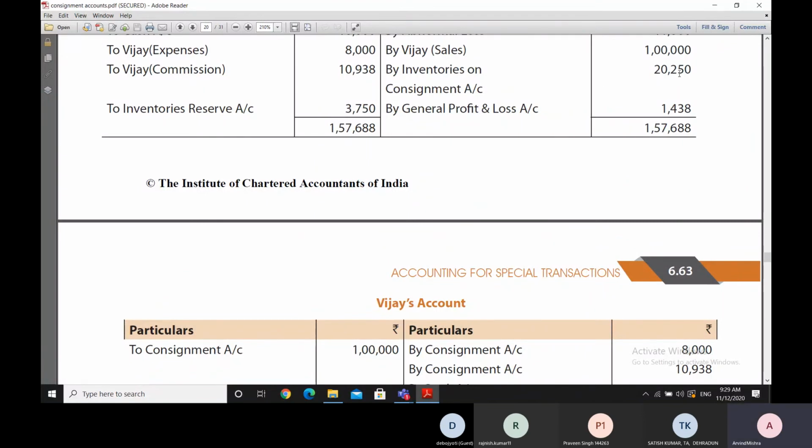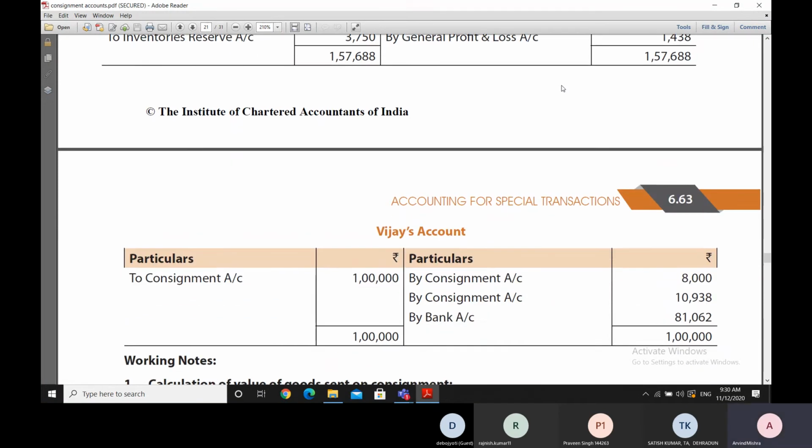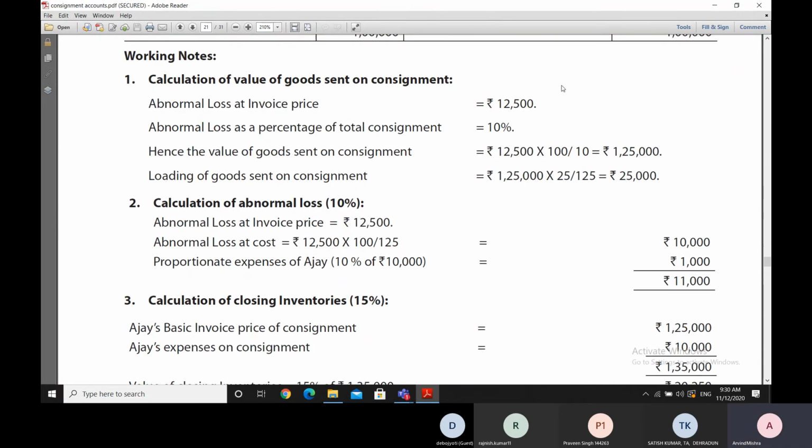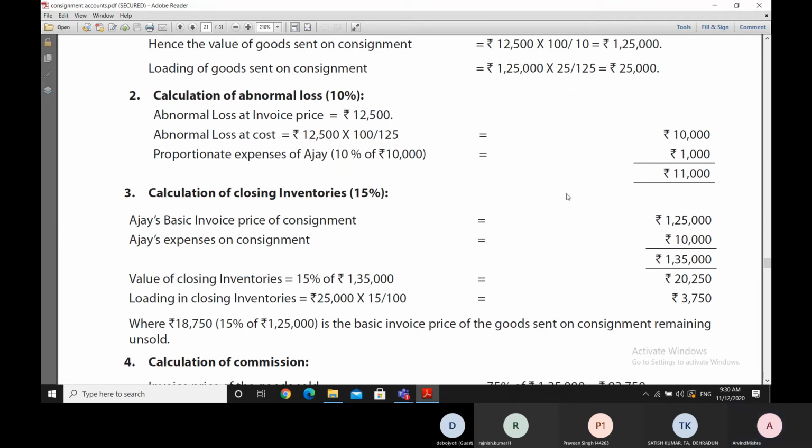So inventory is 20,250, as you can see here. Value of the closing inventory 20,250. That is 15% of the price loaded with the expenses.